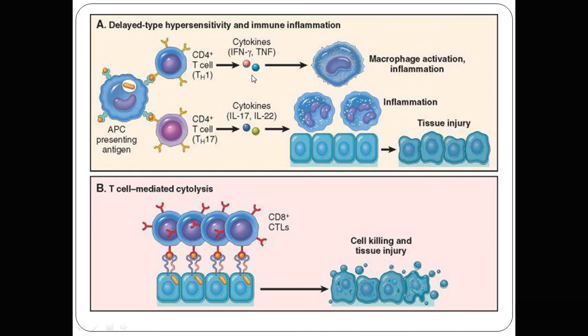The CD4 T helper 1 cells release various cytokines, interferon gamma and tumor necrosis factor, that lead to macrophage activation and inflammation. The T helper 17 cells release interleukin 17, which causes inflammation and tissue injury. In the bottom diagram, T cell mediated cytolysis, the CD8 positive cytotoxic T lymphocyte causes cell killing and tissue injury.